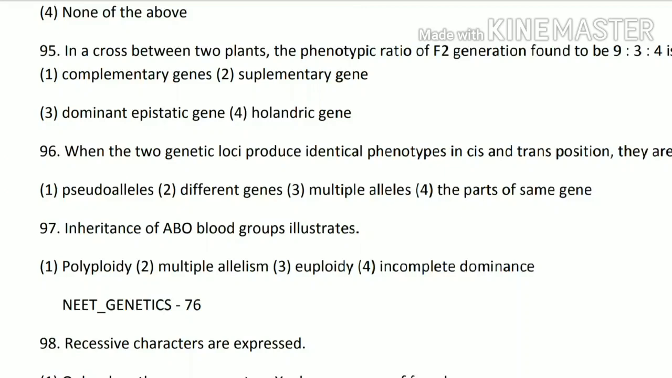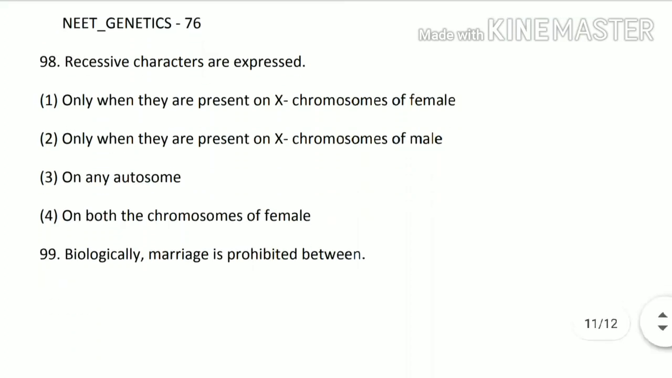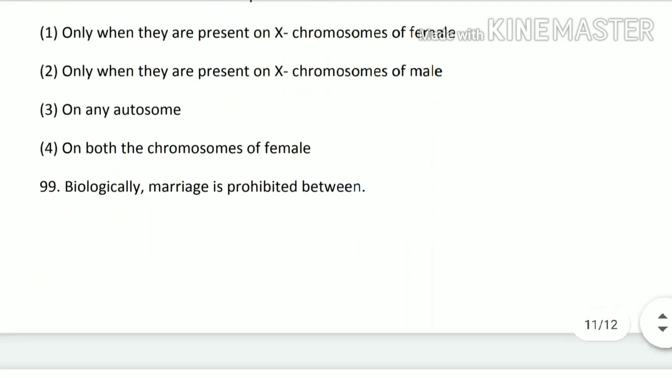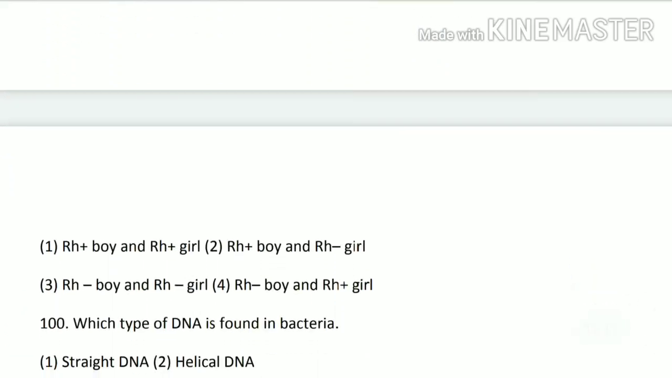Next, 98th question. Recessive characters are expressed only when they are present on X chromosome of the female, only when they are present on X chromosome of male, on an autosome, or on both of the chromosome of female. So its answer is second option. Next, 99th question. Biological marriage is prohibited between. So the answer is option 2, Rh positive boy and Rh negative girl.